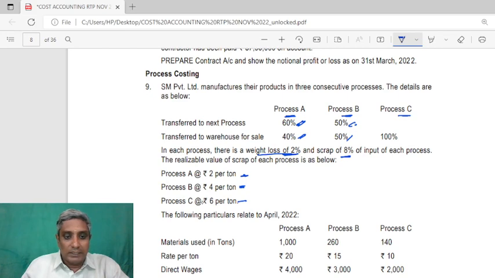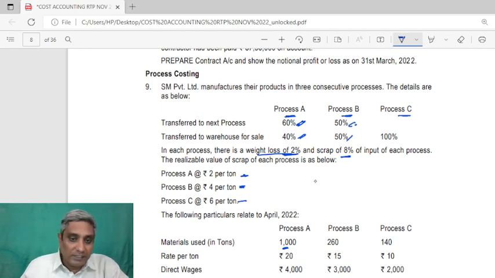So, a very important element. Now, materials used. In process A, 1000 ton. Out of that 1000 ton, 8% is loss, scrap, and 2% is weight loss. In the 2%, there cannot be any realization. Only the units, or the kgs or the tons, will be lost.